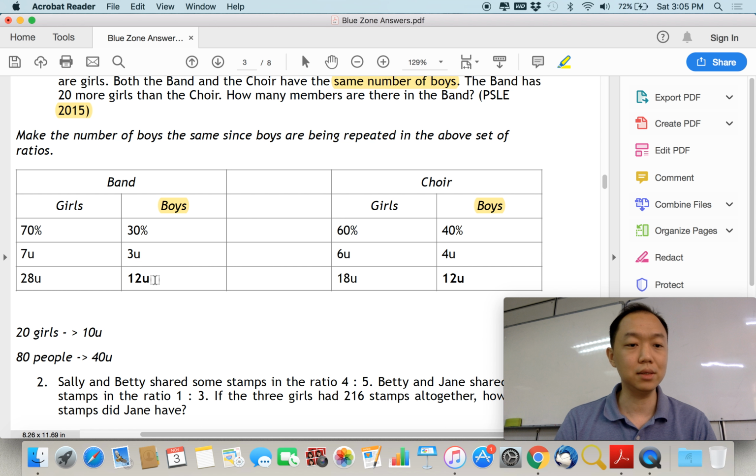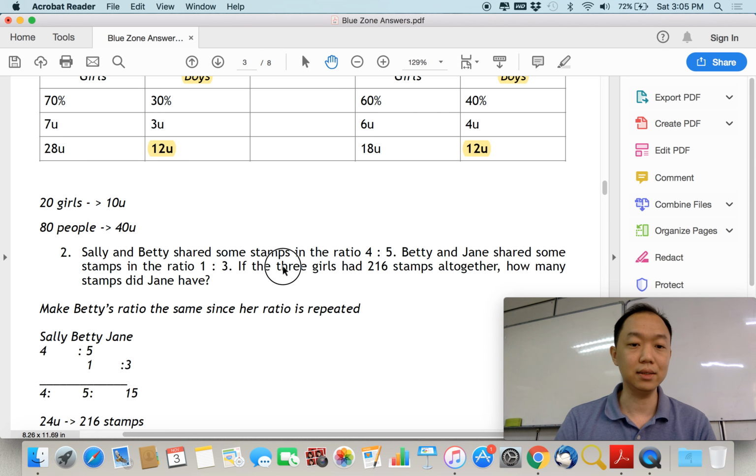Because boys is actually being repeated, so we want to try and make them the same ratio. So how to make it the same ratio? Initially you have 3 and 4, so we find a common multiple of 12. So this set over here we multiply by 4, so we get 28 is to 12, and this set over here we multiply by 3, so we get 18 is to 12. Okay, and from there you can find the rest, like find the difference.